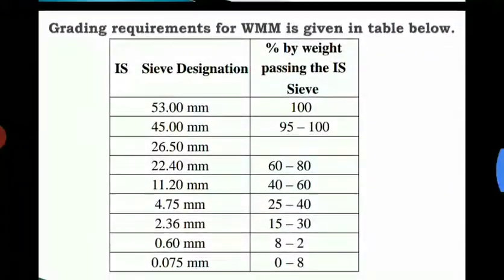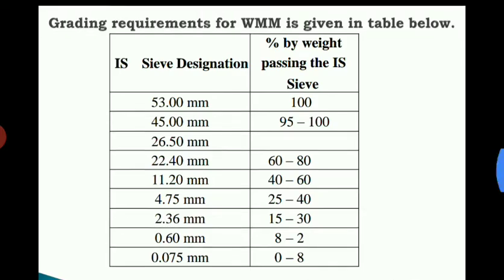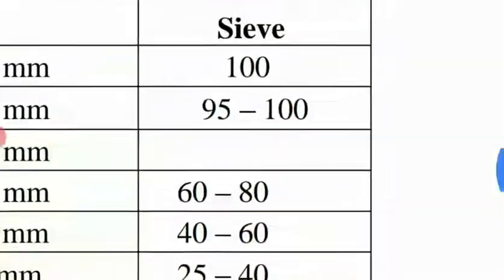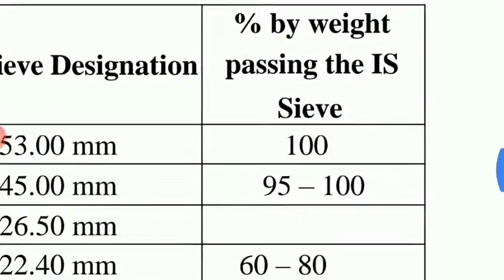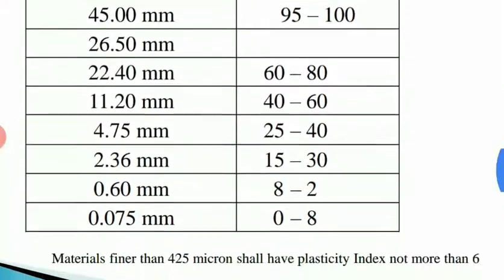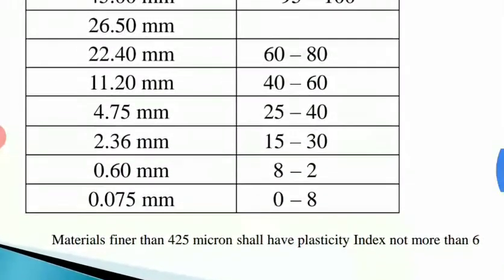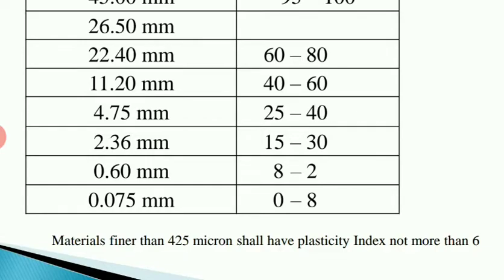Now the grading requirements for WMM have been given in the table. The grading requirement means that after the sieve analysis test of those aggregates, we'll get the percentage by weight passing the IS sieve. That should conform to this particular table. The sieve designations start from 53, 45, 26.5, 22.4, 11.2, 4.75, 2.36, 0.6 that is 600 micron, and then 75 micron, right?